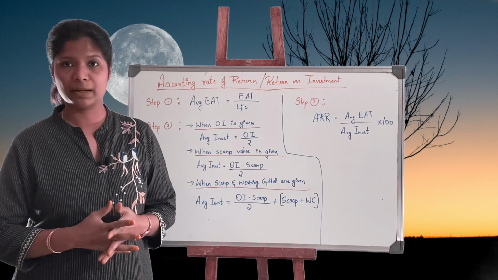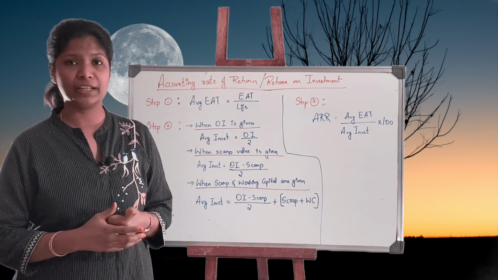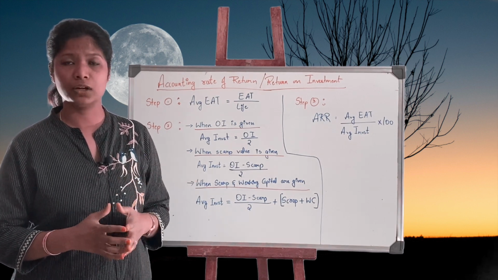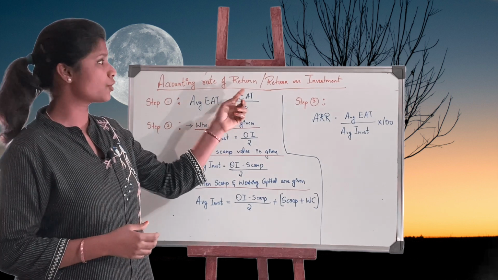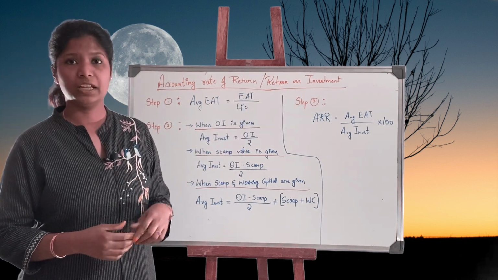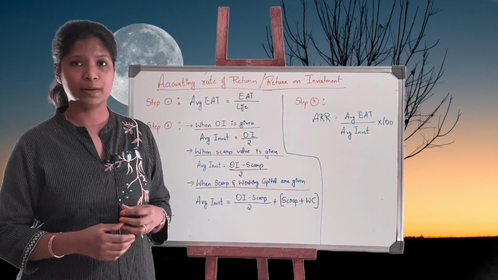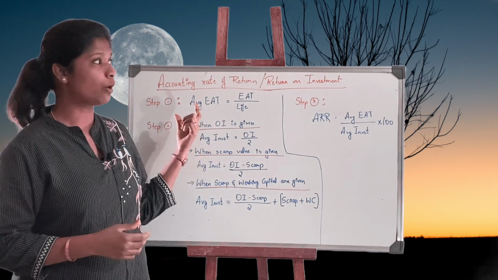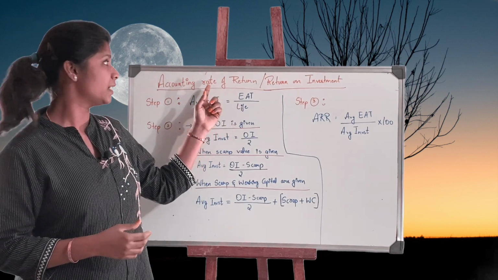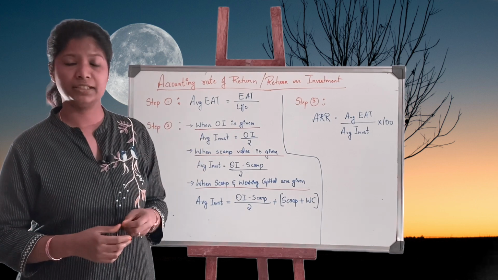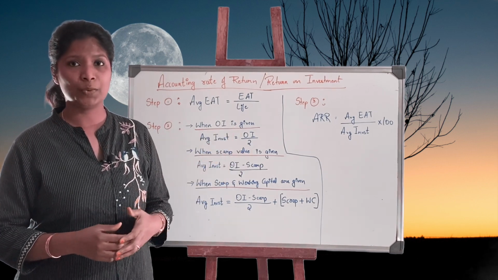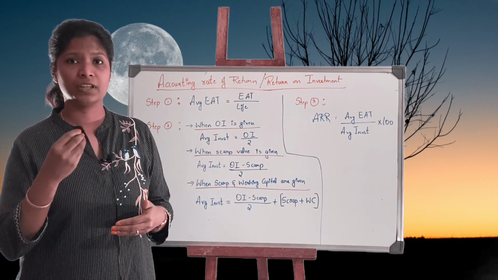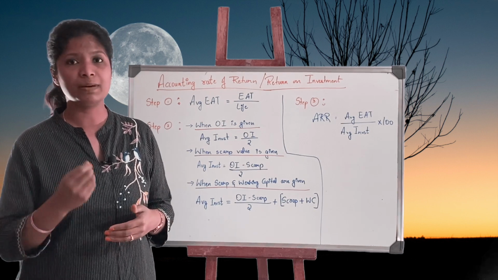We have completed payback period. Next up we have accounting rate of return, the second technique of investment decision. Otherwise it's called return on investment. Now payback period was always mentioned in terms of years. Accounting rate of return, rate means in terms of percentage. So ARR will always be symbolized in terms of percentage.